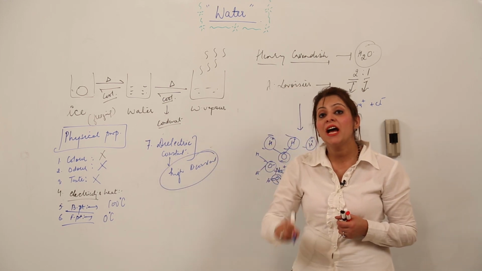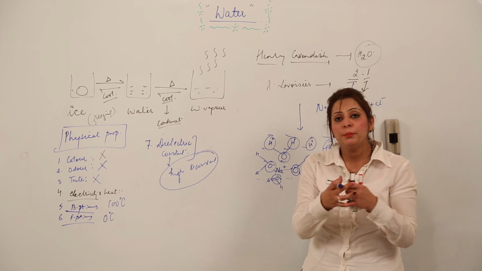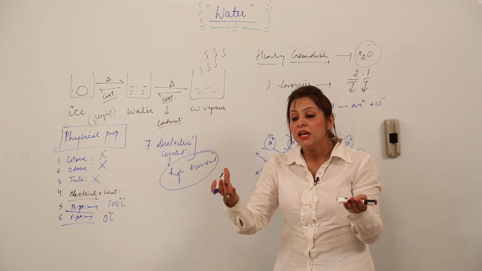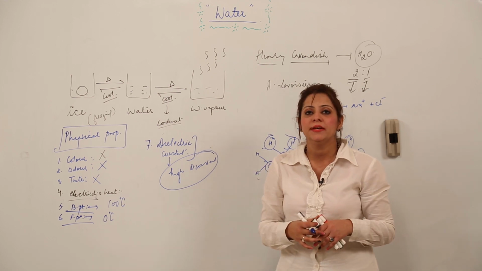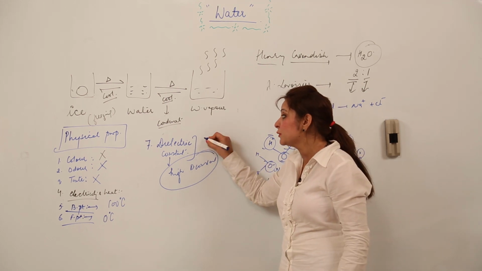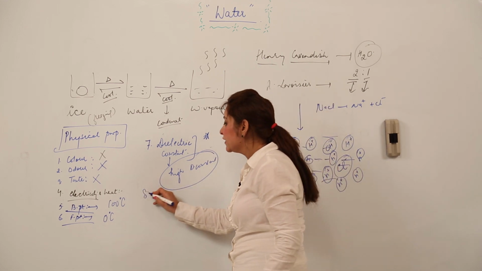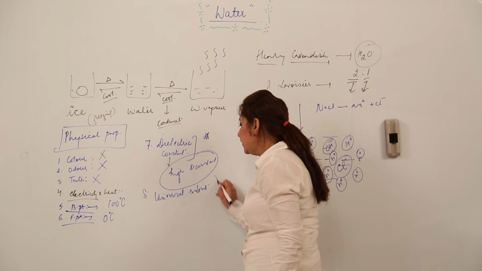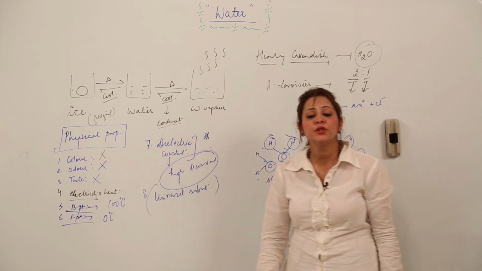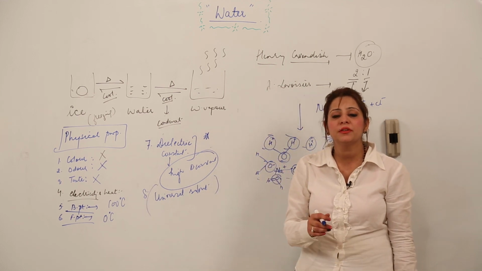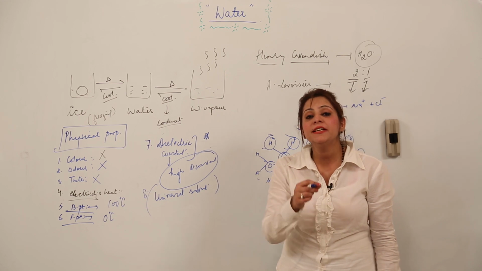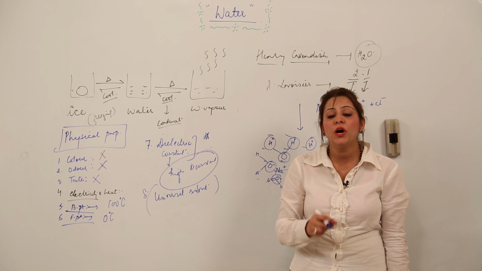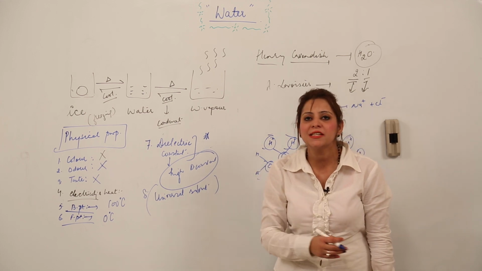That means it has a high ability to break the force of attraction between the compounds and make those substances dissolve in it. Due to this special property, it acts as a universal solvent. What do you mean by universal solvent? It is not about the quantity, it is about the type. A universal solvent is one which can dissolve many kinds of substances in it.